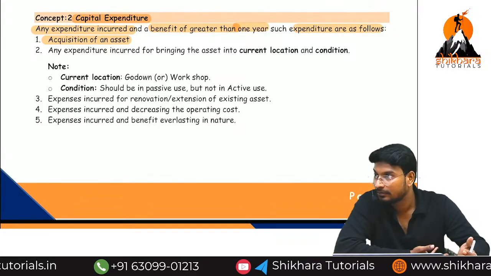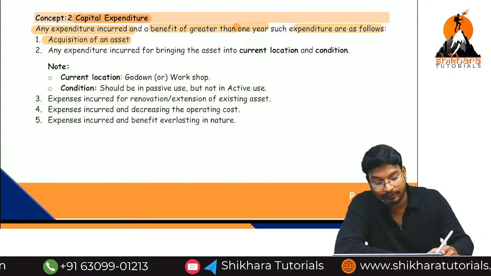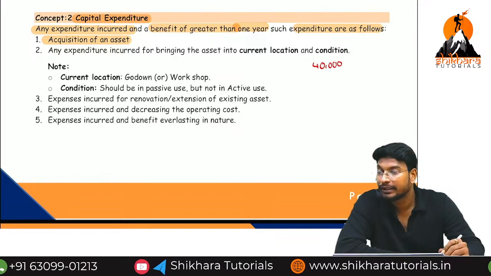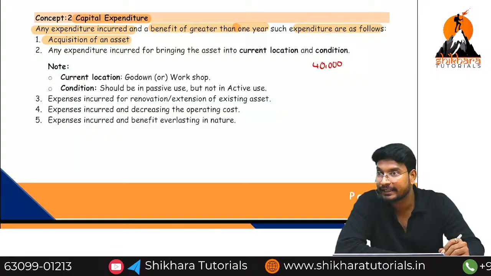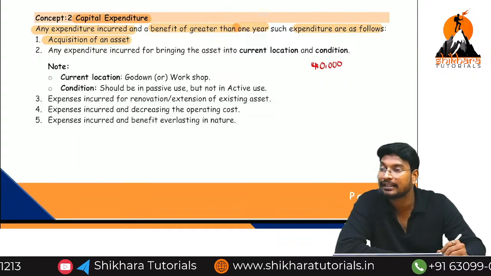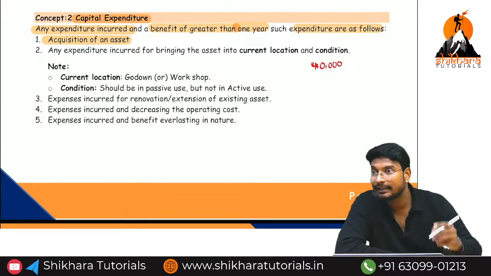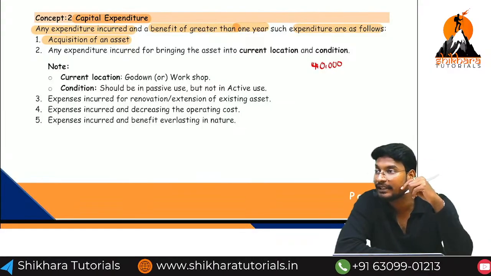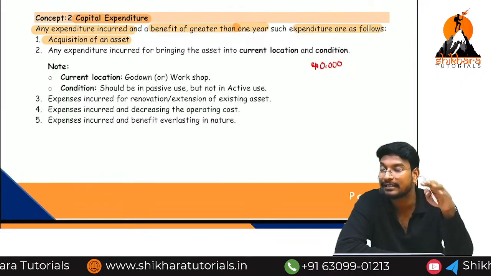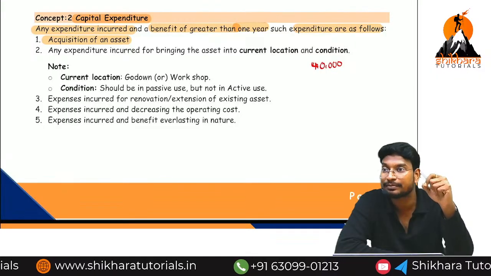Purchase of an asset. Okay, now we are planning to purchase one air conditioner. What is the value of the air conditioner? Minimum 40,000 will be there. So we are going to purchase the air conditioner, and the value of the air conditioner here is 40,000. So this is called capital expenditure or revenue expenditure? Capital expenditure. Why? With the help of that air conditioner, we are going to get the benefit for more than 1 year or less than 1 year? More than 1 year. So this 40,000 expense is called capital expenditure.